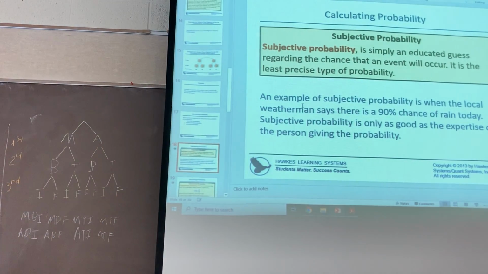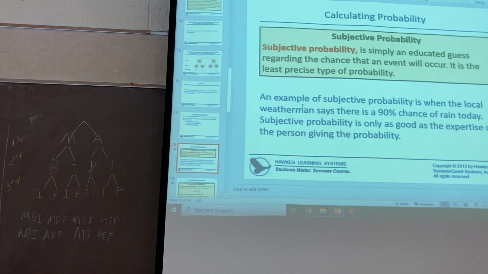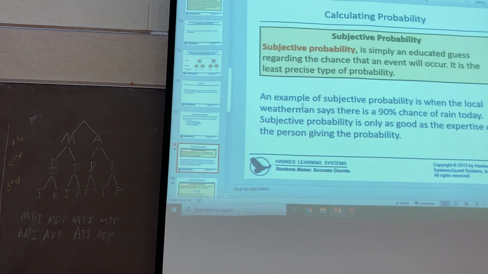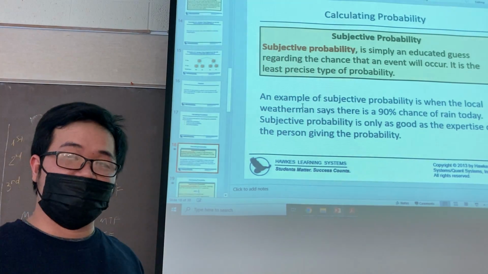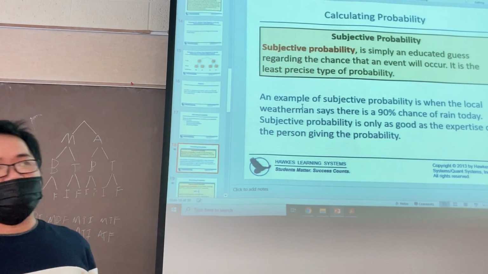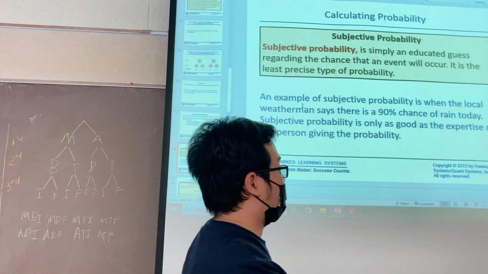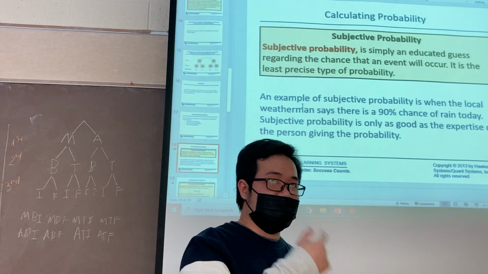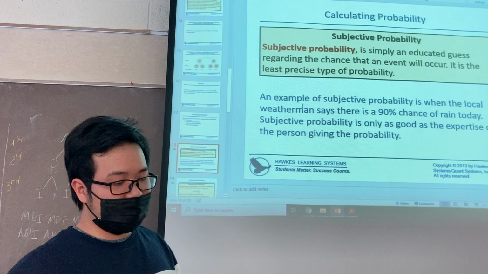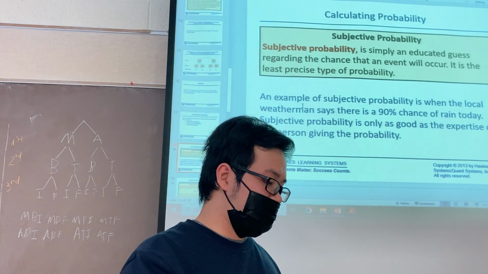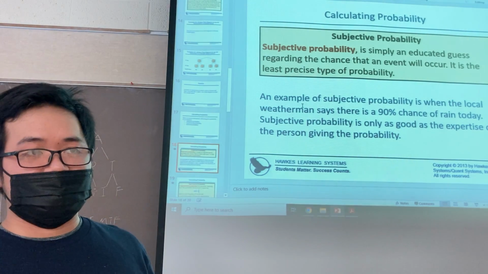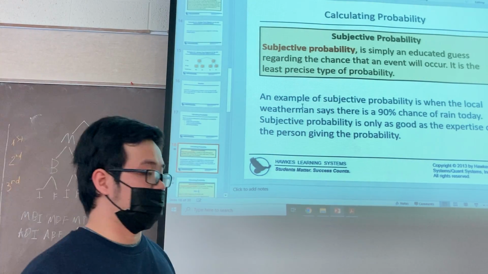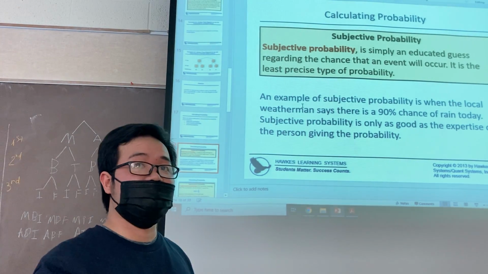Normal people like me cannot guess the weather today, so it depends on the expertise. That is called subjective probability.